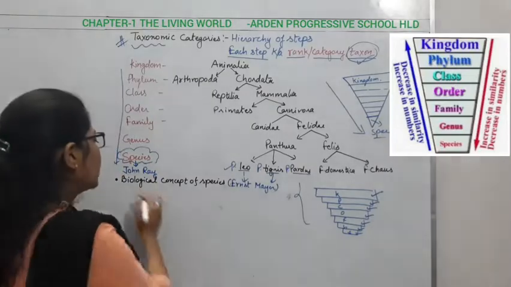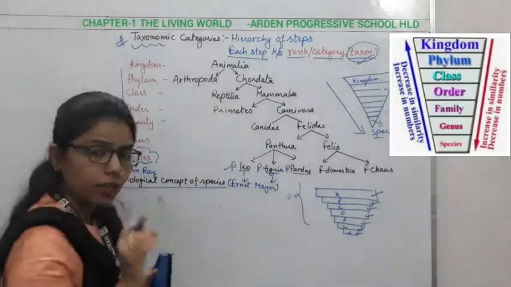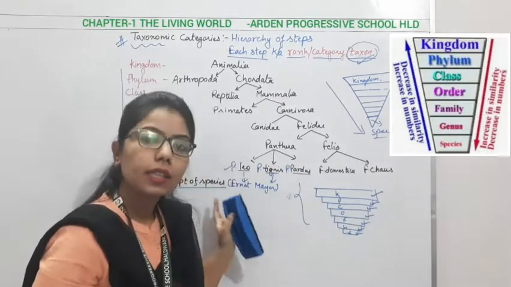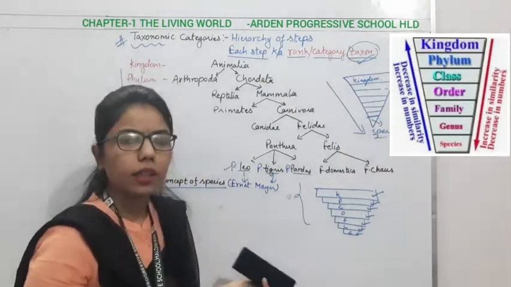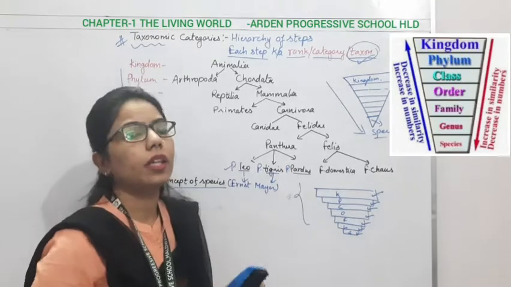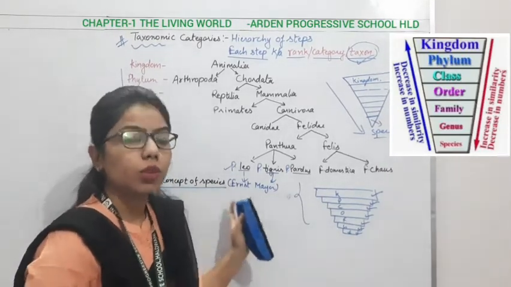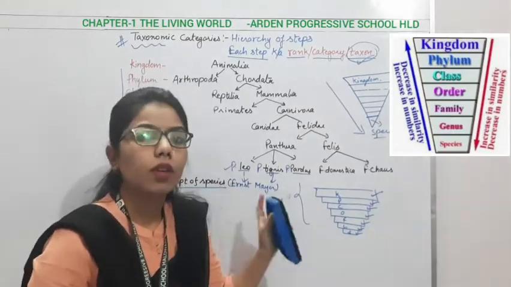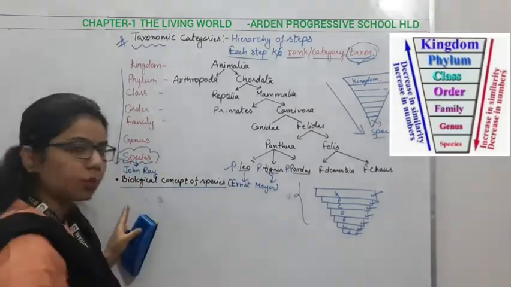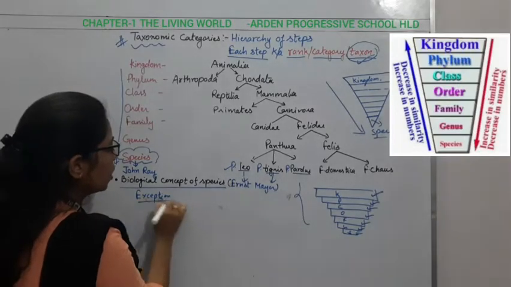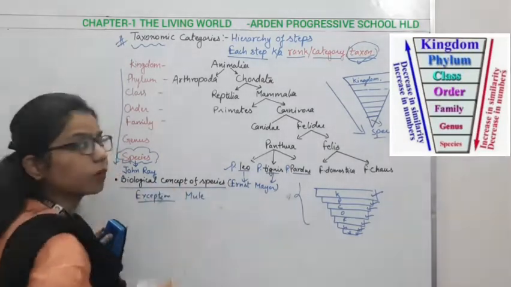Here, this concept, the thing which I have said right now, is known as the biological concept of species. It is saying that when we go for intermating of related species, the progeny which we get should be fertile. But here exceptions are there. What is an exception? The exception is the mule. We all know about the mule.